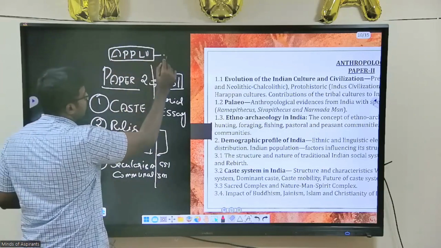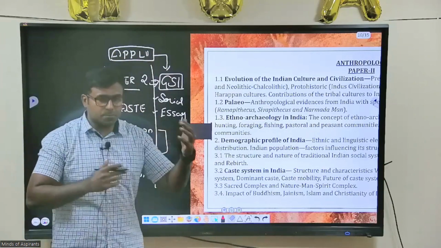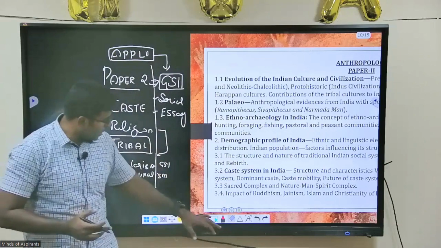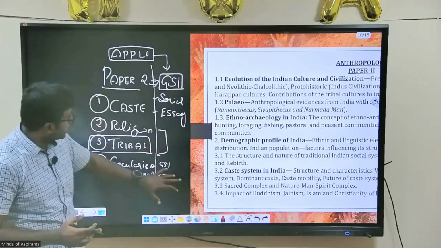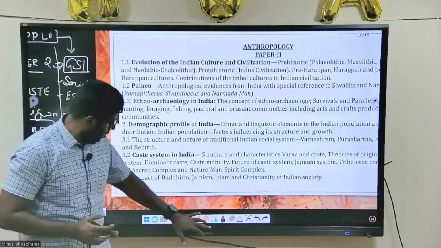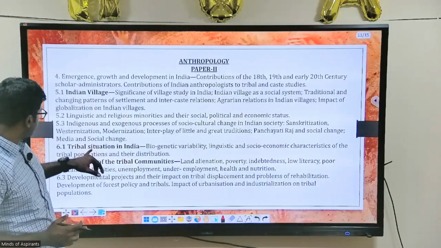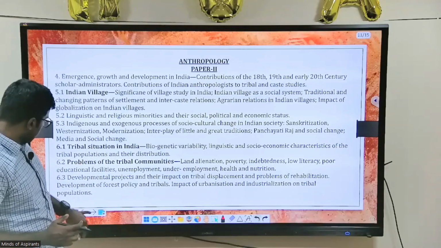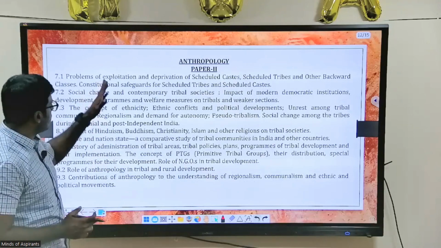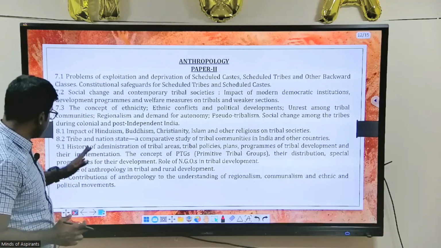You have to apply all these things in your GS paper 1 also, so that you get a higher score and make a good difference in your ranking. So these are the caste system, Indian village system, tribal situation. All these are important things, along with the problems of marginalized society.